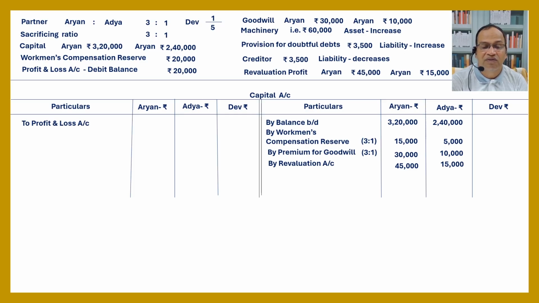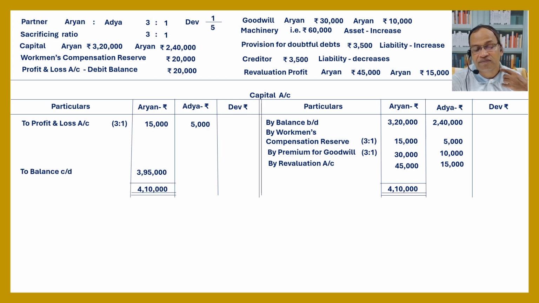Profit and loss account debit side balance 20,000, 3:1, 15,000 for Aryan, 5,000 for Adya. Next close: 4,10,000 minus 15,000, so balance carried down 3,95,000. Adya: 2,40 plus 5, 45 plus 10, 2,55 plus 15, 2,70,000 minus 5,000, 2,65,000.